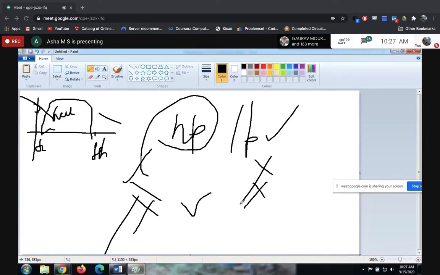So we are selecting the values of R and C. You know, R and C are the main components here for the filters.